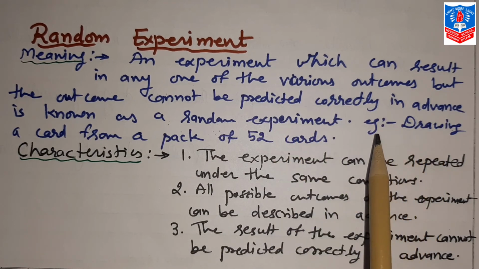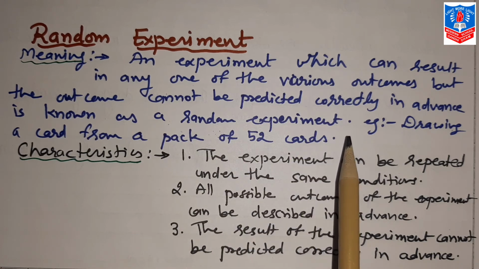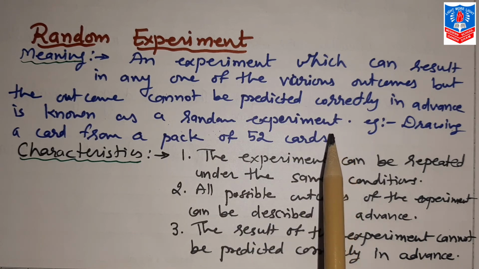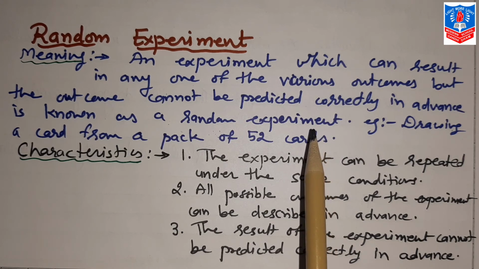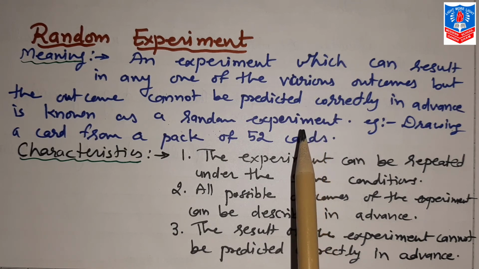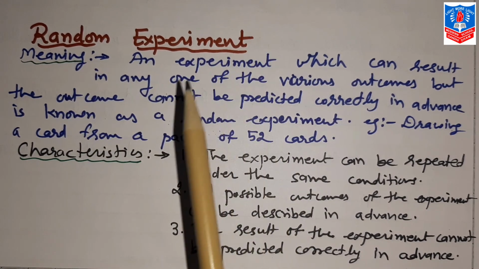Another example: drawing a card from a pack of 52 playing cards. We know very well that 52 playing cards are there. Now one card is drawn from it. Which card will come? We cannot predict it correctly in advance. That is called a random experiment.